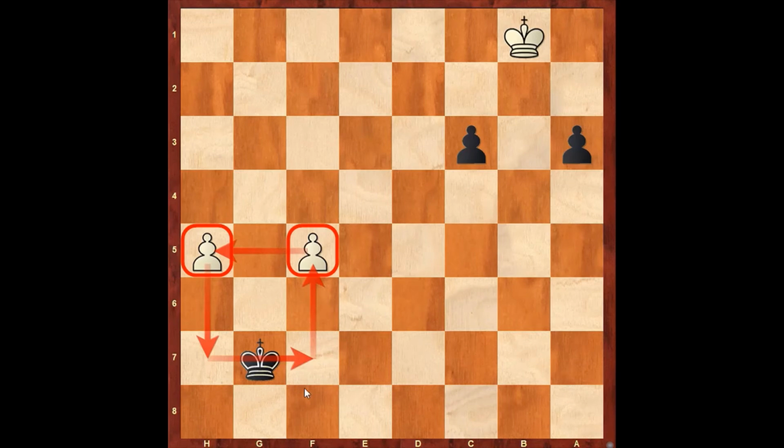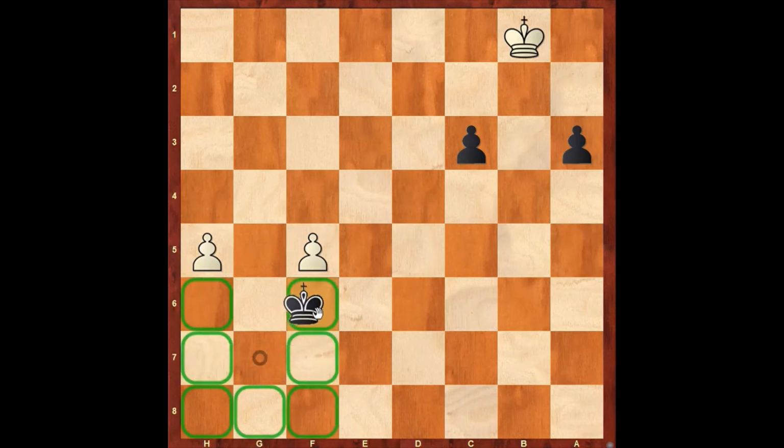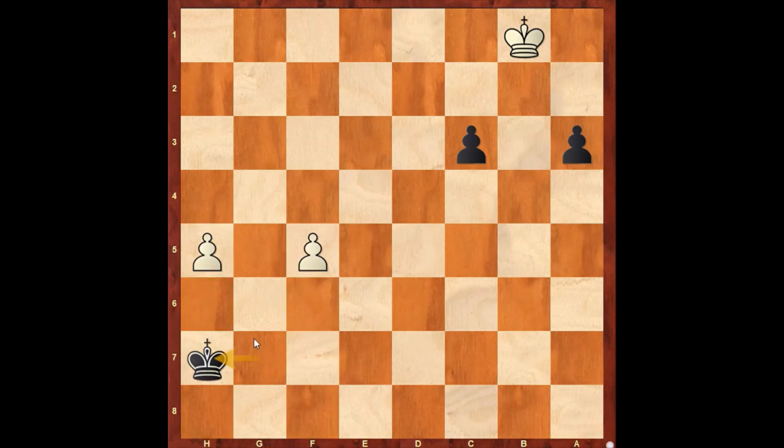In this position, it is black to play and win. Here, black can play king h7, king h6, or king f6, or king f7. All moves are fine. Let me play king h7. Here white should play pawn to f6. Here black plays king to h6, and now white is in zugzwang. If you don't know what zugzwang is, I request you to watch my previous video on zugzwang.